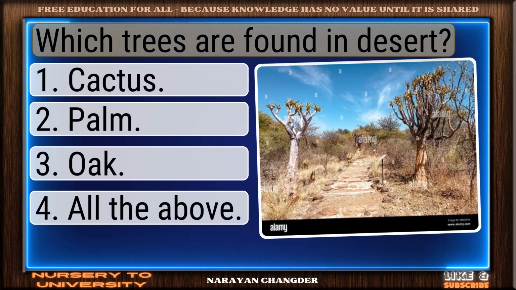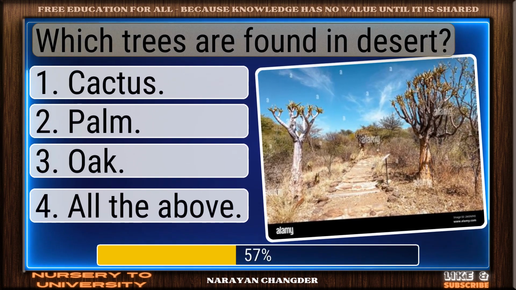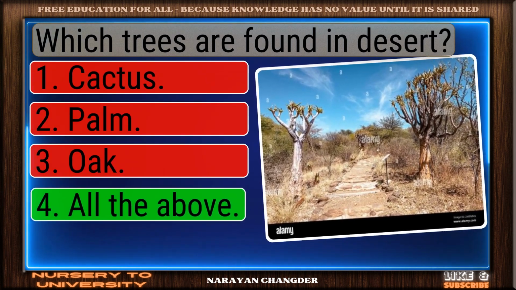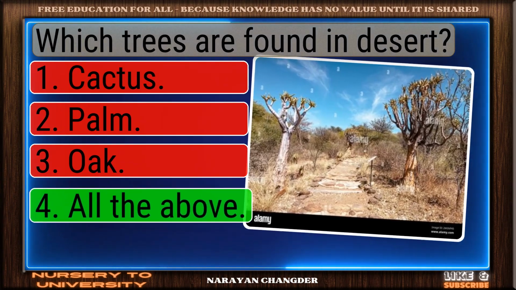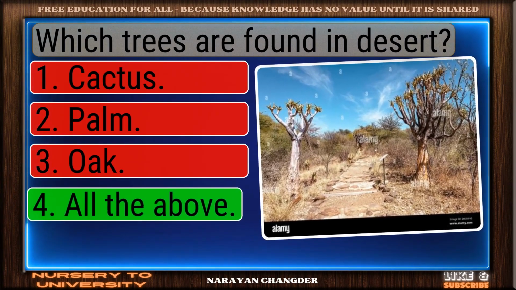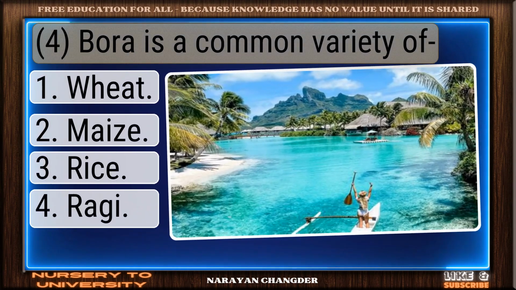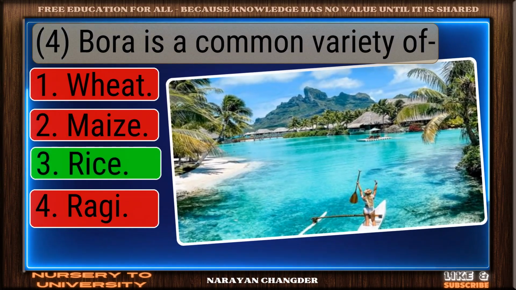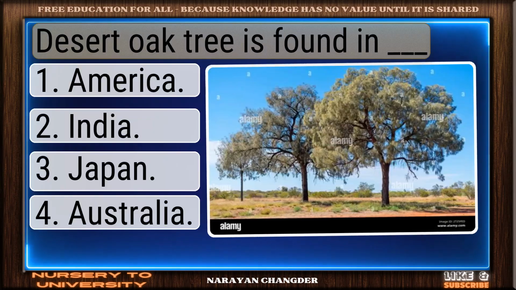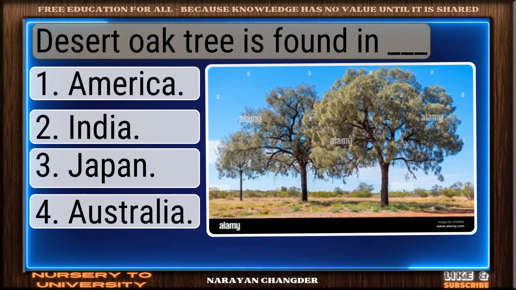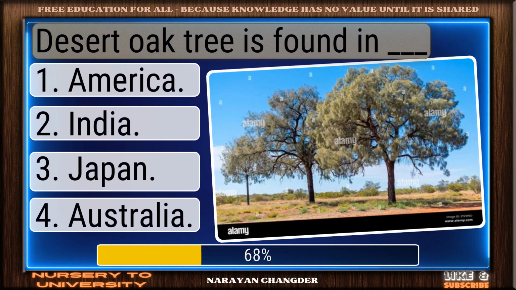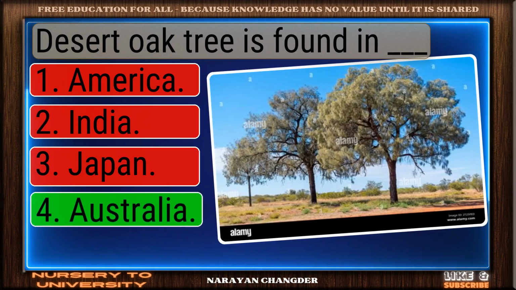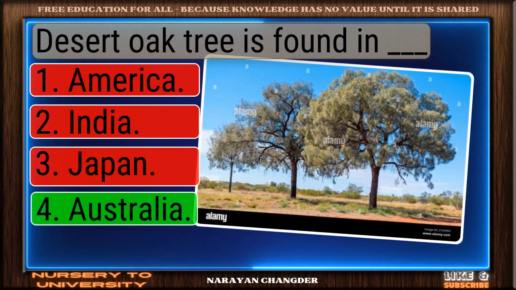Which trees are found in desert? Smart pick. All the above is the correct choice. Bora is a common variety of. Well reasoned. Rice is the correct choice. Desert oak tree is found in dash. Excellent choice. Australia is the right answer.